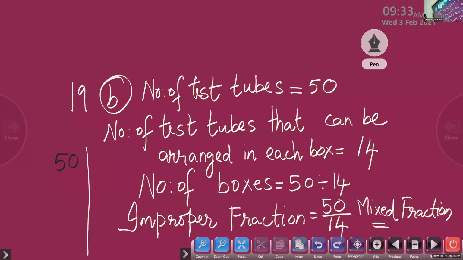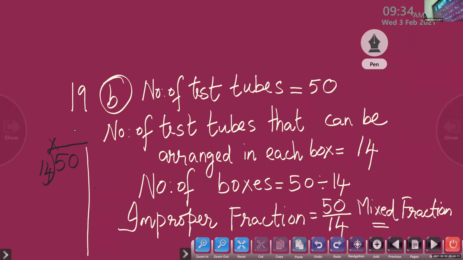Divide 50 by 14 and find the answer. Let me find out. All of you please try to do it alone. 14 into 1, 14 into 2, 14 times 3. Find out how many times 14 can be taken from 50 and what is the remainder. Ma'am, my answer is 3.